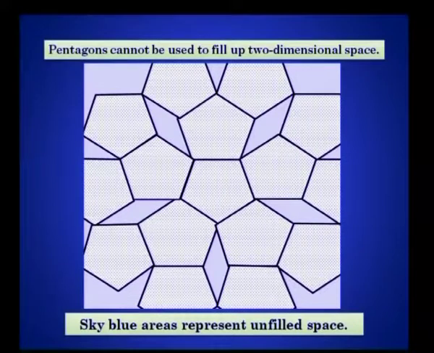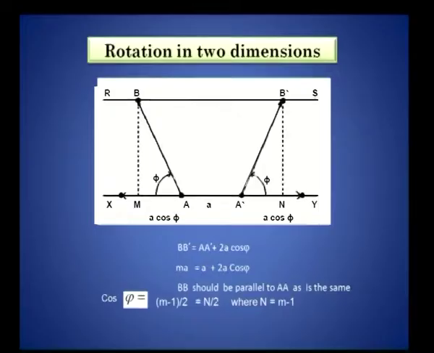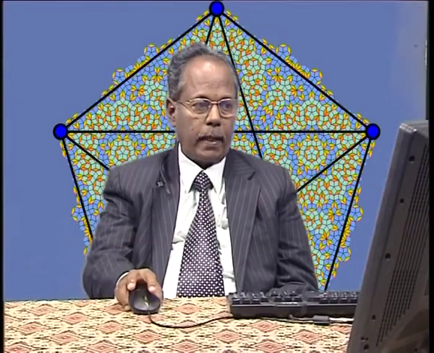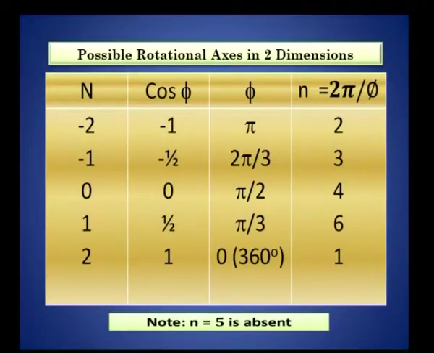That means, if you have a pentagon here, right, a pentagon will not form a unit cell to fill up two-dimensional space. Remember again, a single pentagon will definitely have a 5-fold rotation axis, but stacking pentagons side by side, you will end up in a miserable situation, namely the filling up of two-dimensional space becomes an impossible thing. By stacking squares, you can fill up two-dimensional space. By stacking rectangles, the filling up of two-dimensional space is possible, but not by pentagons. This is what I want to emphasize again.